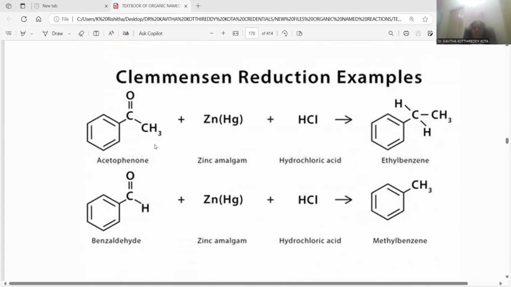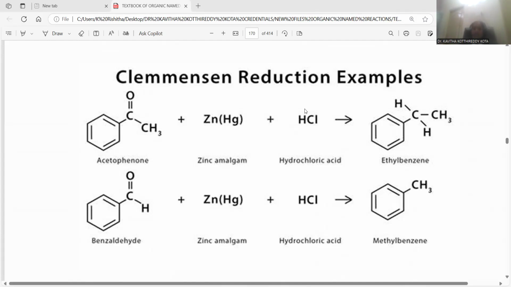For Clemmensen reduction, you can find multiple examples because it is an already explored and widely applied method of reduction, and most familiar in organic chemistry processes, right? Even in industrial, bulk scale manufacturing of materials like medicines and other chemicals, you can utilize this Clemmensen reduction as a pivotal process.